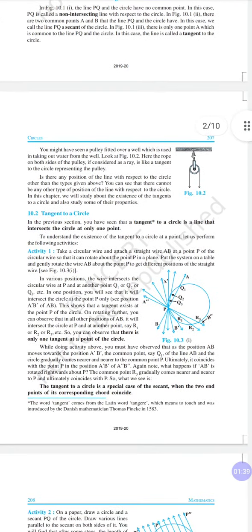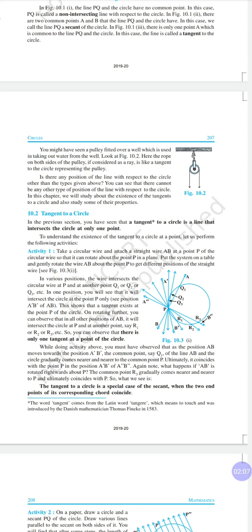Now, here the definition of the tangent of a circle is given. A tangent to a circle is a line that intersects the circle at only one point. That means this tangent will touch the circle only at one special point. And one important thing here is that for each point of a circle there will be only one tangent.